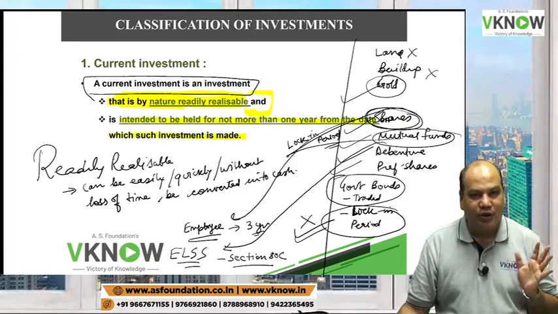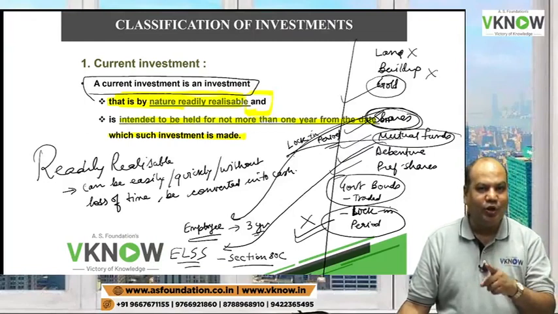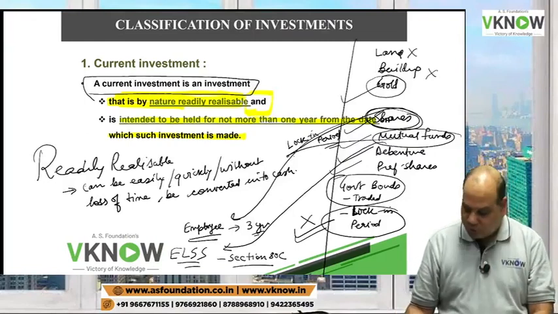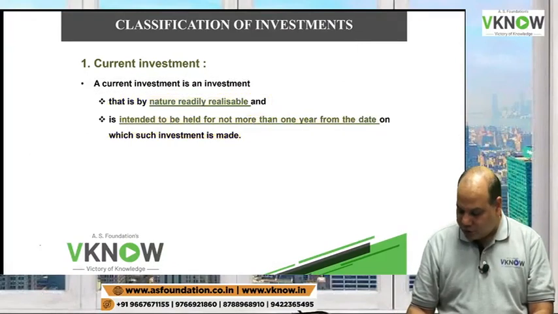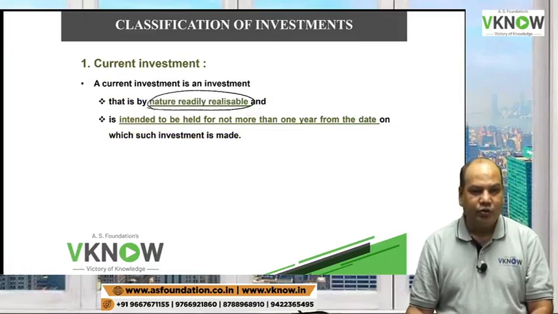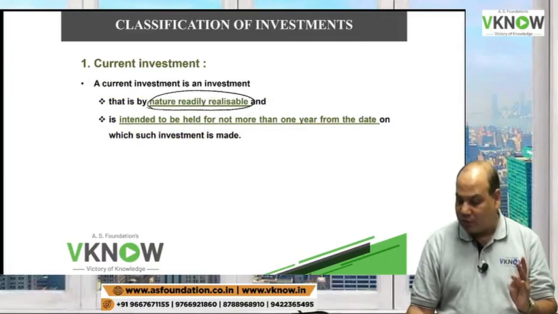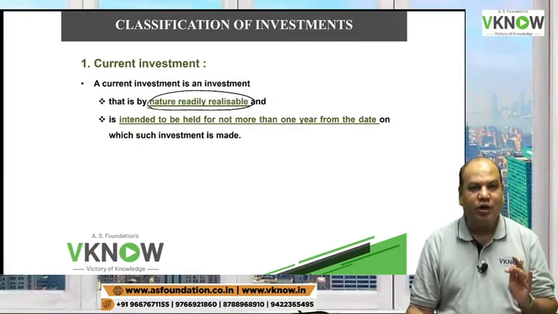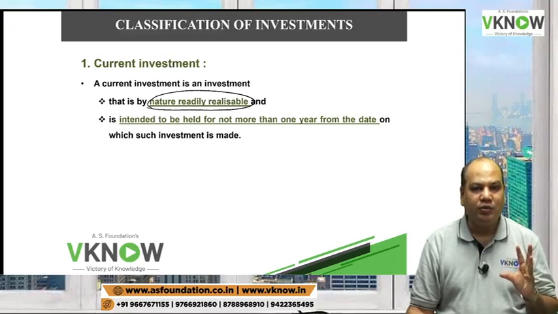That means for 3 years you can't realize. Hence, it will not be a current investment. So, point number 1 I have explained: they must be readily realizable. Land is not readily realizable, building is not readily realizable, and investments which have a lock-in period are not readily realizable.